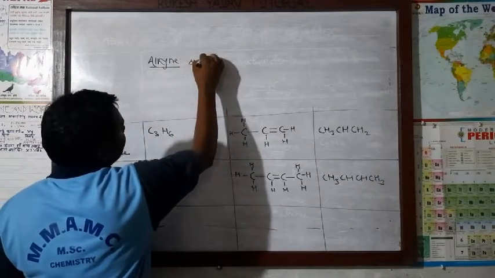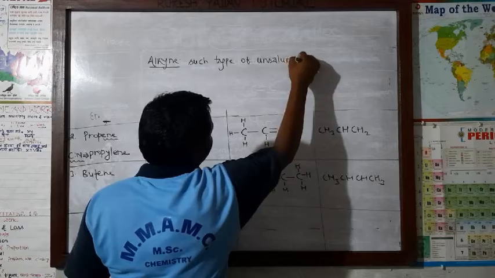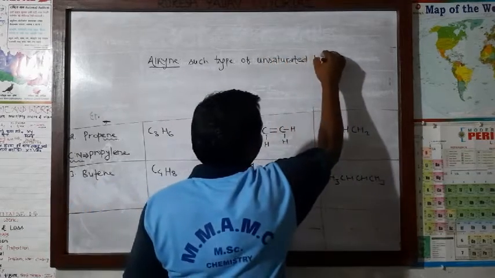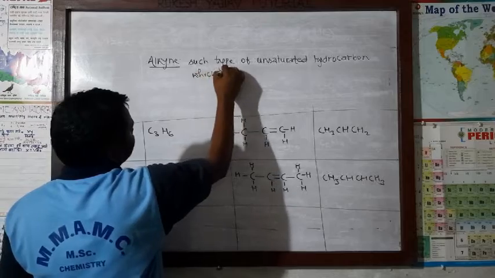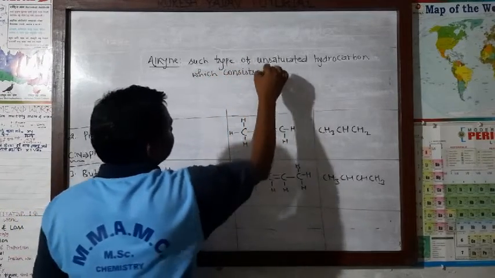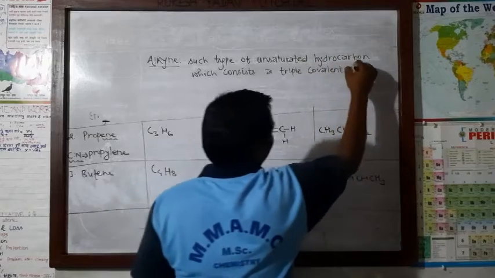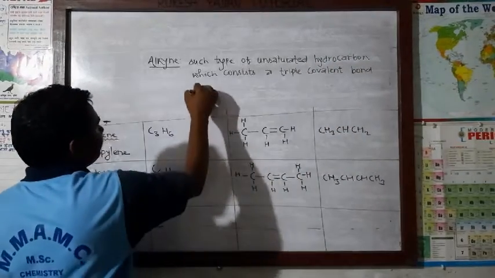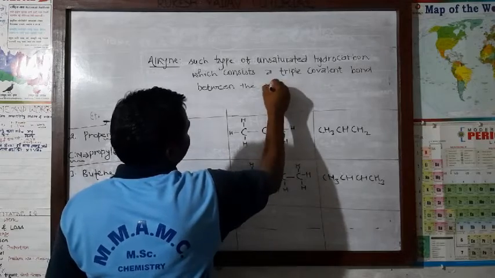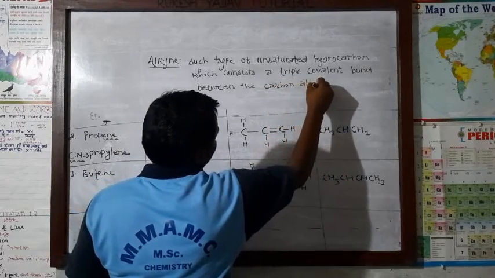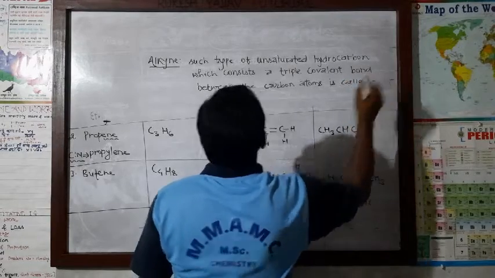Such type of unsaturated hydrocarbon which consists of a triple covalent bond between the carbon atoms is called alkyne.